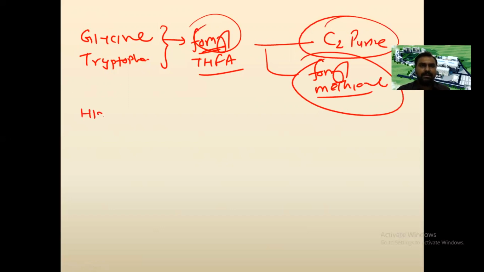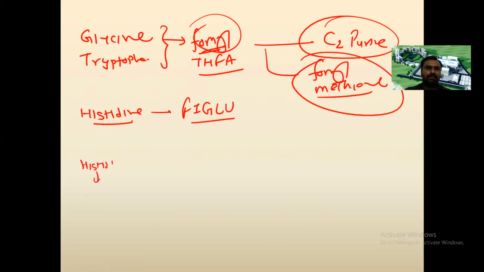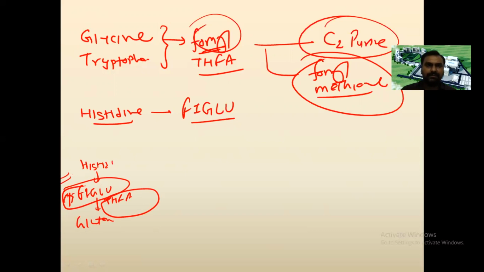Then histidine is ultimately converted to formimino glutamic acid, FIGLU. This is important because histidine is converted to FIGLU, and with the help of THFA it forms glutamate. But if there is a folic acid deficiency, the FIGLU level is increased. So an increased level of formimino glutamic acid in urine is suggestive of folic acid deficiency.